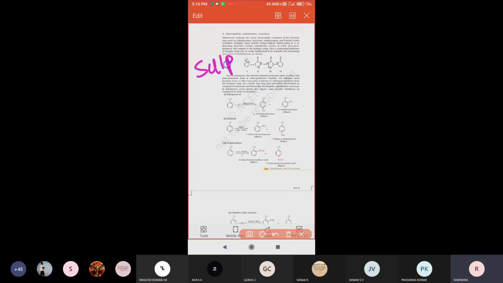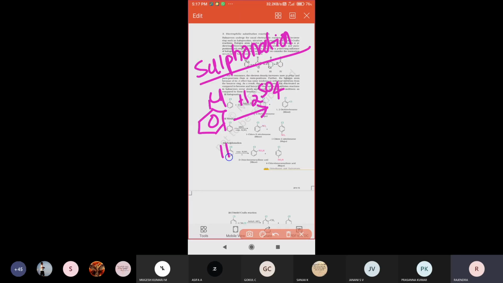Next, the sulfonation reaction. What is meant by sulfonation reaction? If chlorobenzene reacts with concentrated sulfuric acid, the sulfuric acid dissociates into H plus and HSO3 minus. Hydrogen has a positive charge and SO3 is presenting the negative sign.